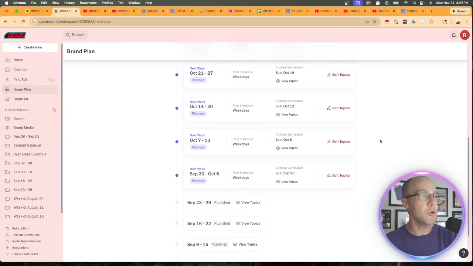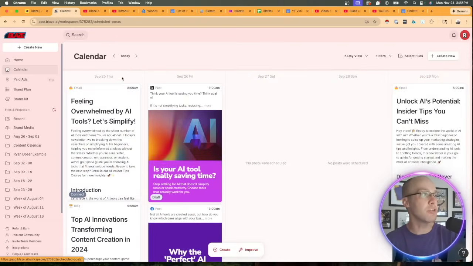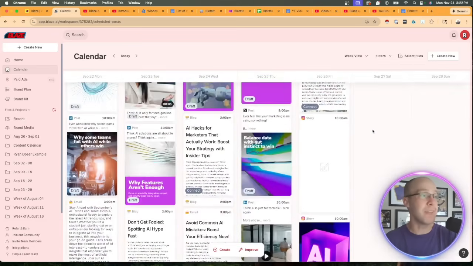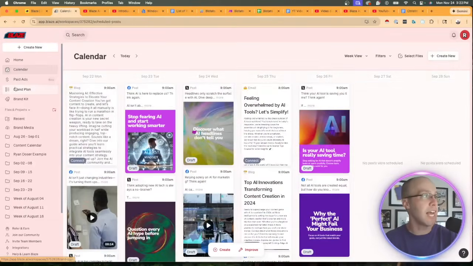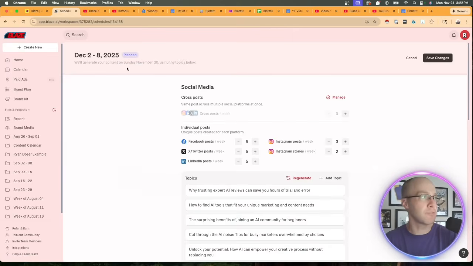So this gives you a high-level overview of each week of what your social content is going to look like. Now, you can look at this on the calendar for sure. So if I filter this out and do the week view, you can definitely look at this from the calendar side of things as well, and not just the brand plan. But for instance, let's say I click edit topics for this particular week of December 2nd through the 8th.